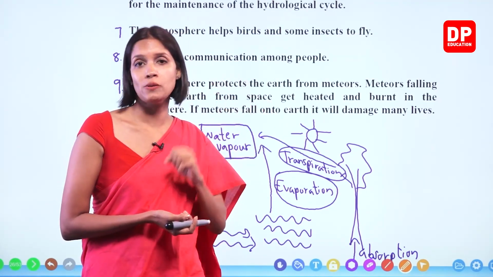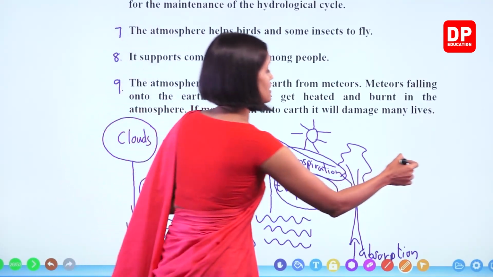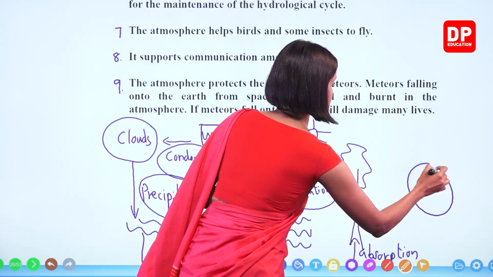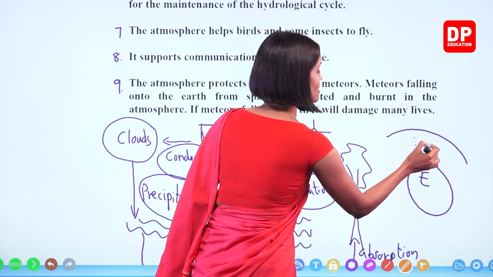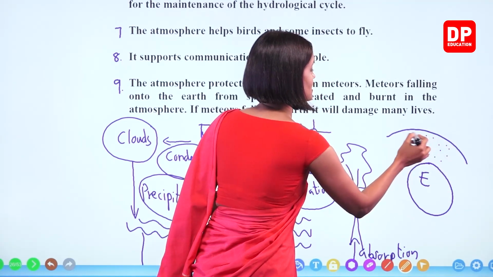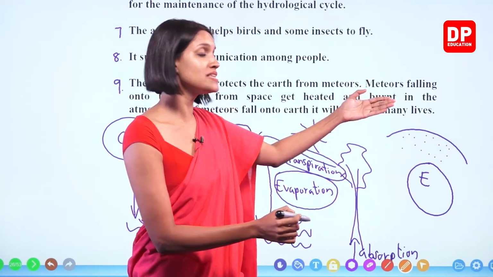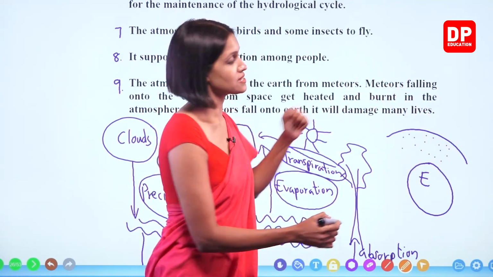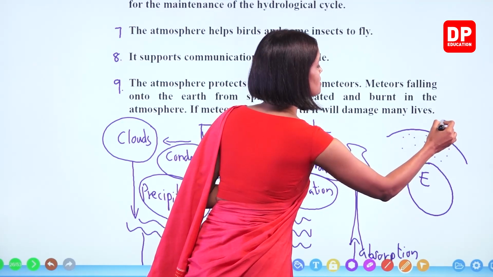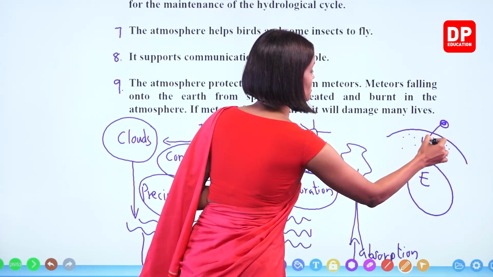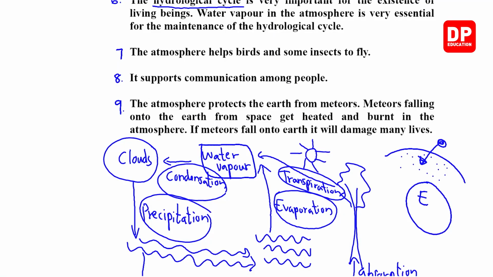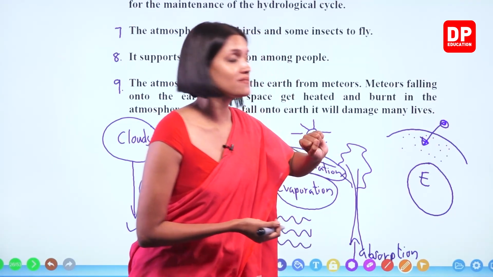Some of them are small particles. However, now if you consider this is the earth and this is the atmosphere, you all know that the atmosphere contains air particles. When you consider the space, there are no air particles, right? So when these meteors enter the earth's atmosphere, what happens, children? So when this meteor enters the atmosphere, what happens?